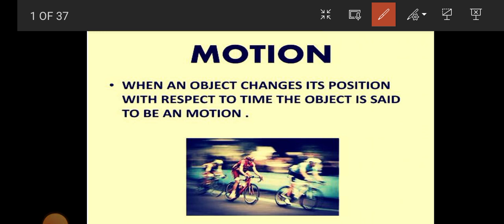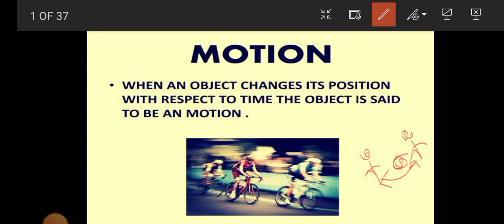Today's topic is motion. Now let's see what motion is. Before understanding motion, let us start with an example. One person is standing here and another person is standing here. Both persons are in a rest position, and they are playing football with each other.